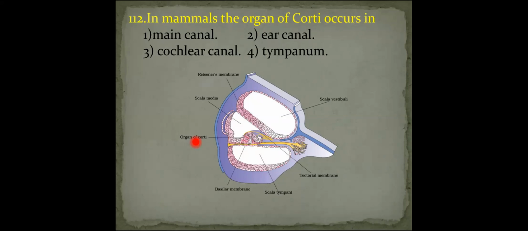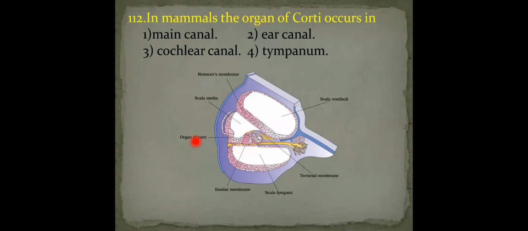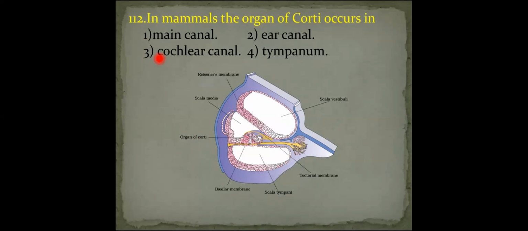So here you can see above the basilar membrane there is a sensory ridge called the organ of Corti. This organ of Corti consists of two types of cells: sensory hair cells and supporting cells. The sensory hair cells are meant for the perception of the sound vibrations, sound impulse. Therefore, in mammals, the organ of Corti occurs in the cochlear canal. It is present above the basilar membrane. Scala media is also called the cochlear canal because it is a part of the membranous labyrinth. So the answer should be the third option, cochlear canal.